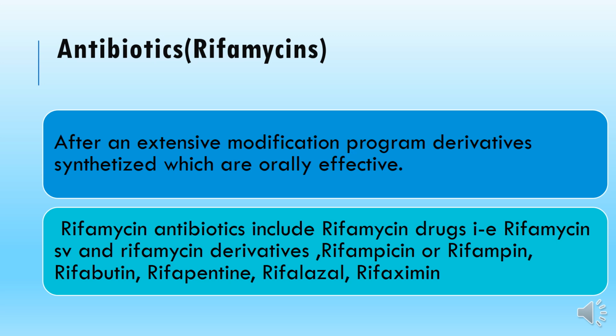semi-synthetic forms like rifampicin or rifampin, the most common drug. Then we have another derivative, rifabutin. Then afterwards we have rifapentine, then rifamycin and rifaximin. So these were the derivatives which were developed. These derivatives were effective orally, whereas other rifamycin drugs developed earlier were effective only intravenously.